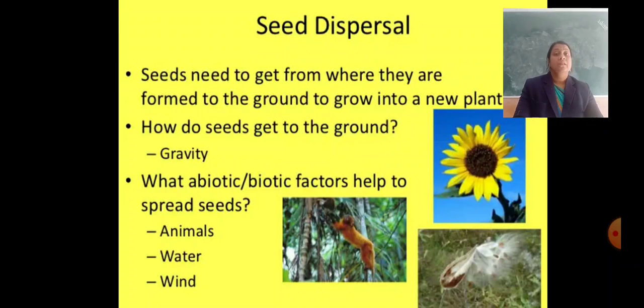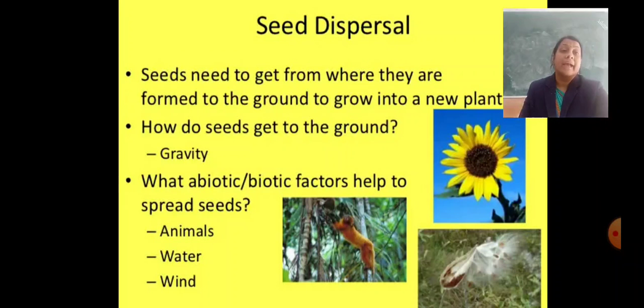How do seeds get to the ground? That is gravity. What abiotic and biotic factors help to spread seeds? Animals, water, wind are responsible for dispersing the seed.